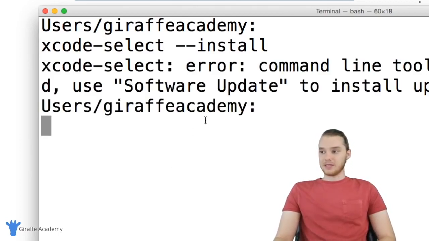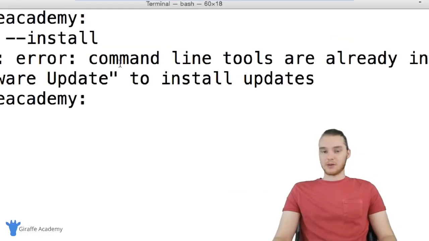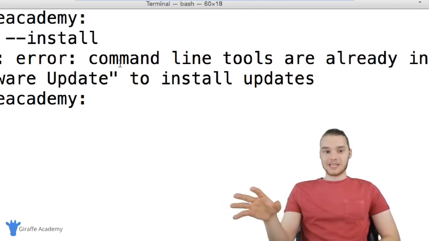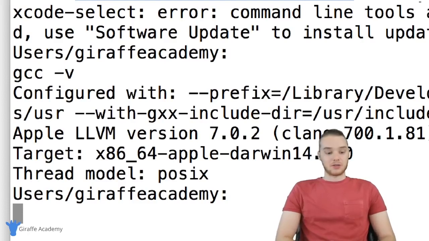And I already have these installed, so these are like command line tools. You can see I already have them installed. But if you don't already have them installed, then this will basically just prompt you to install them. Once that installer is done running, then you can just check to make sure that you got GCC. So you can just say gcc -v and make sure that you have it.